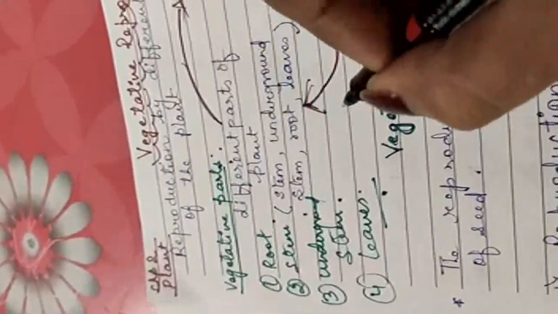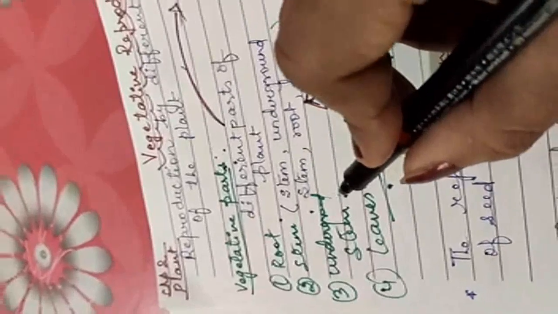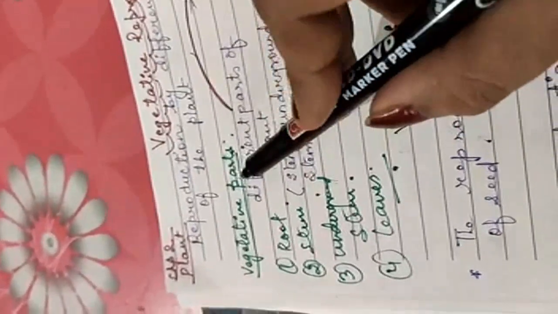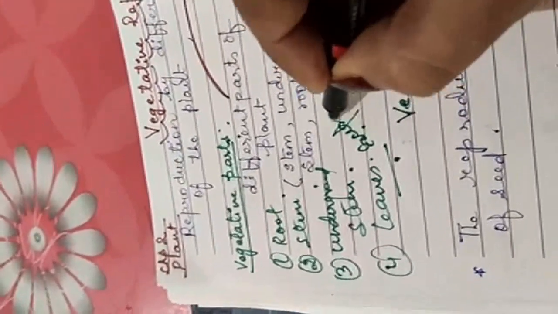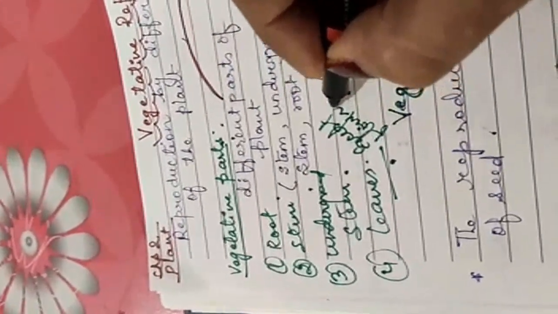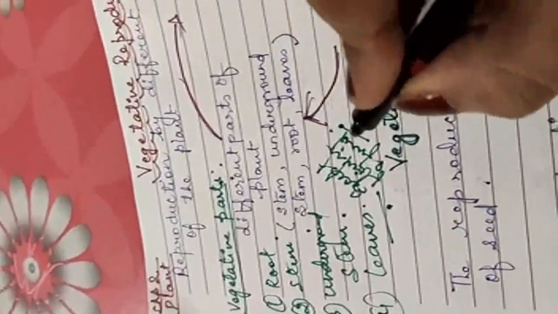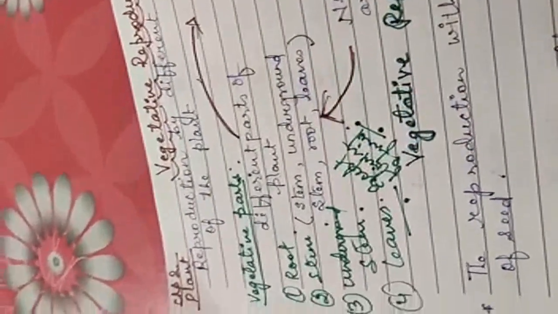Then you have one question in your mind: where are flower and fruits? Yes, children, except flower and fruits. Flower and fruits don't help in vegetative reproduction.